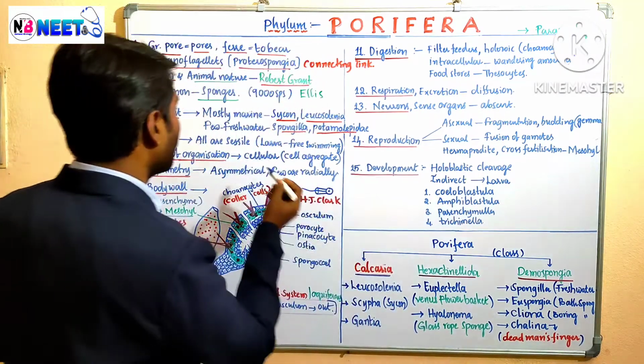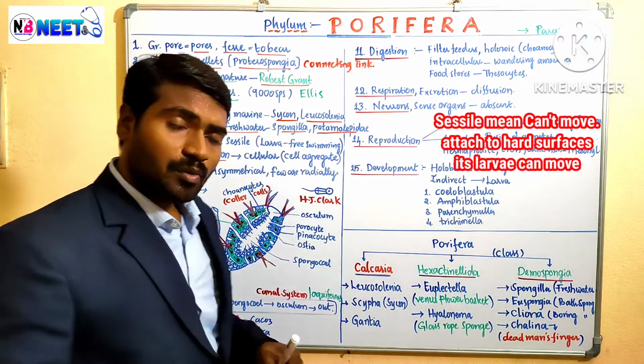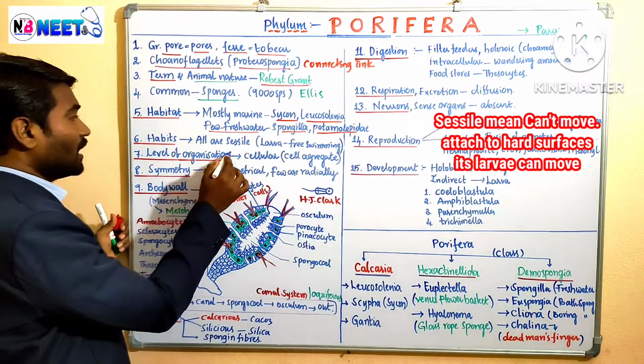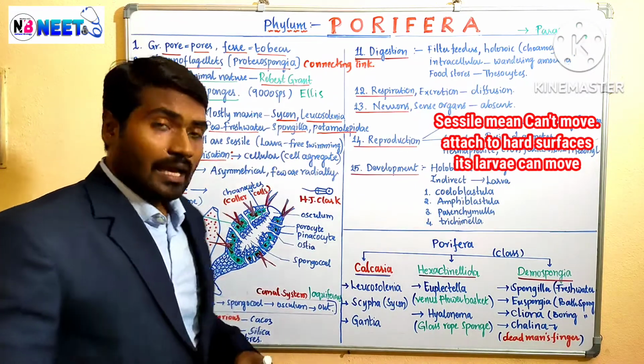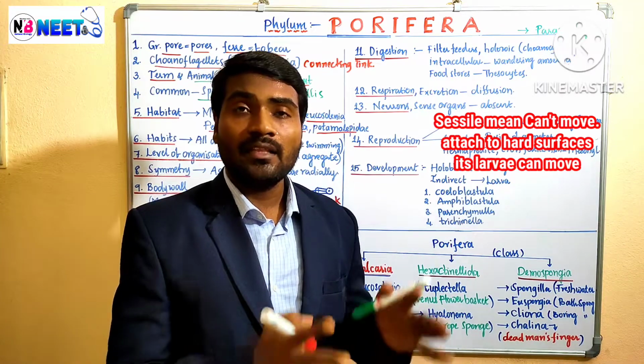Okay, right. We have to remember freshwater sponges are Spongillidae or Spongilla, Potamolepidae. Okay, right. Come to the level of organization. What are the organs present in the poriferans?